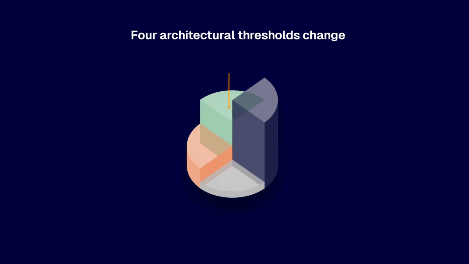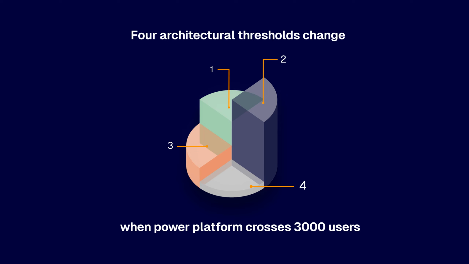At 300 users, flows running under personal accounts go unnoticed because the failure surface is small. At 3,000 users, a personal account running a business-critical flow is an operational dependency on an individual's employment status that affects a significant portion of the organization when that person leaves. The scale threshold changes which risks are acceptable, not just how many times they occur. 4 architectural thresholds change when Power Platform crosses 3,000 users. Each requires a design decision that was optional before and is not optional after.